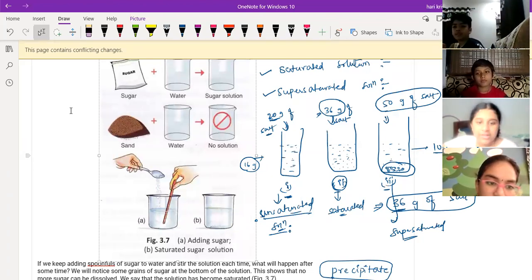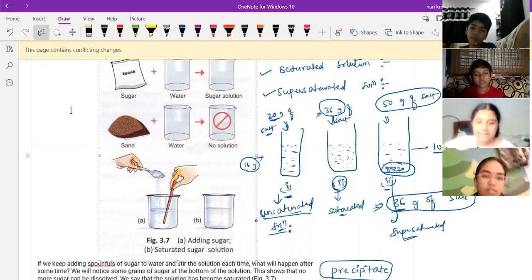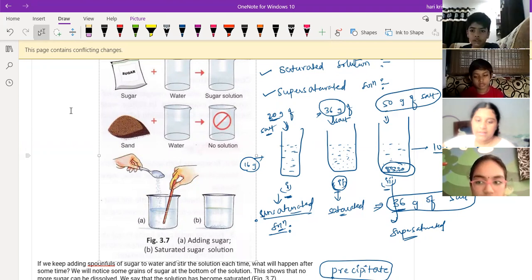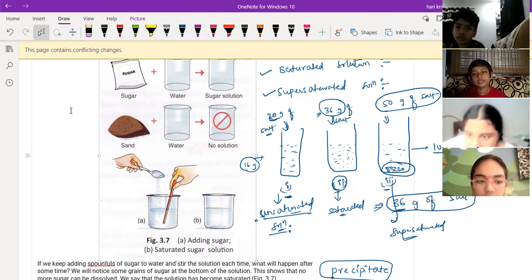Saturated, soluble, supersaturated, soluble. Miscible, immiscible. One minute. Sudisha, what's your problem? You're saying something supersaturated? Sir is asking about types of separation methods.